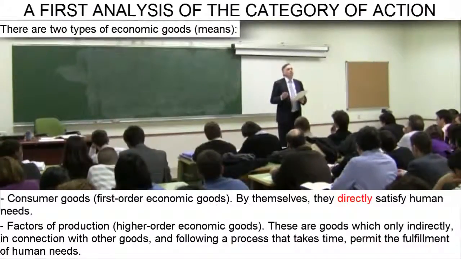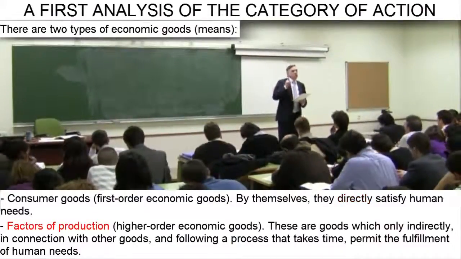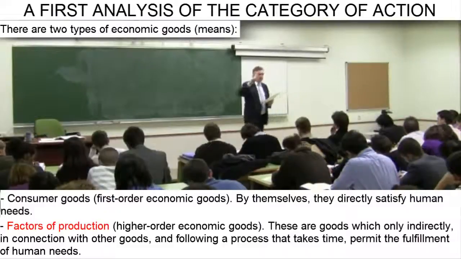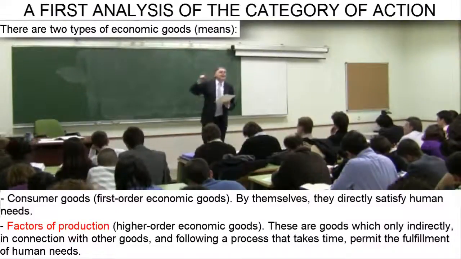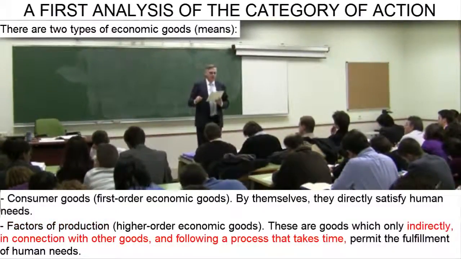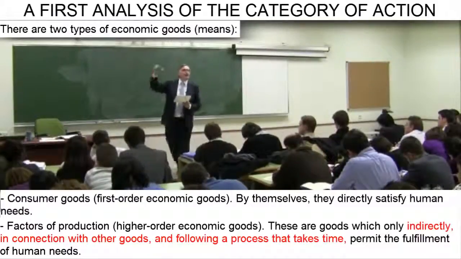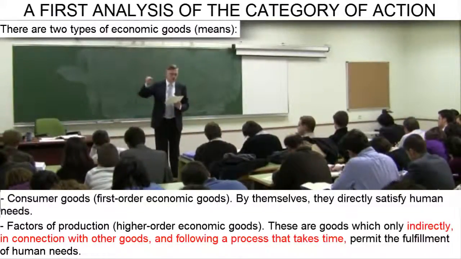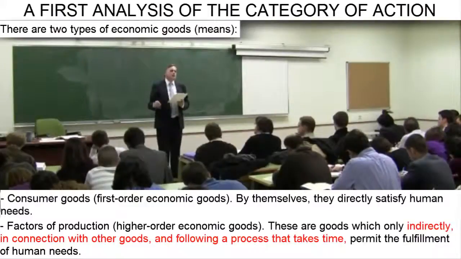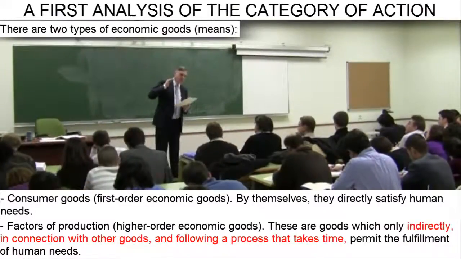And what are factors of production? Factors of production are economic goods which are therefore scarce and which only indirectly, following a longer or shorter process that takes time and always in connection with other goods, permit the fulfillment of human needs.